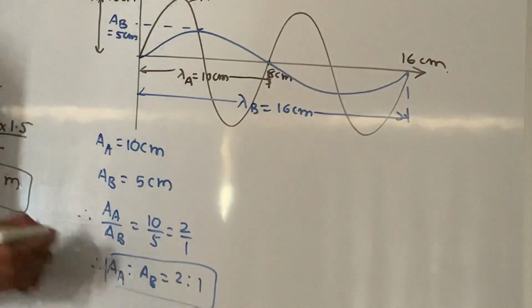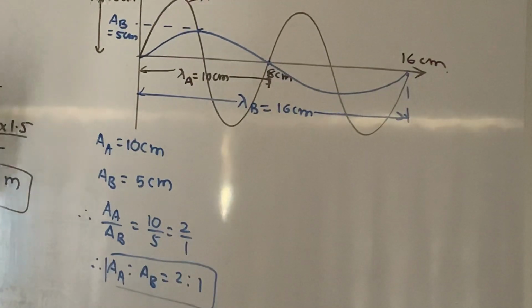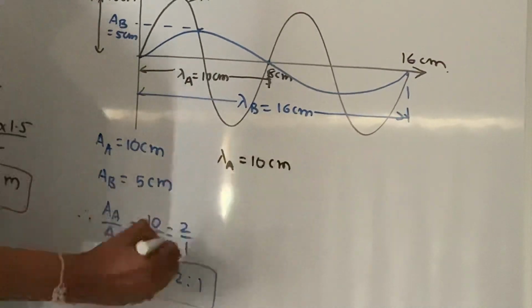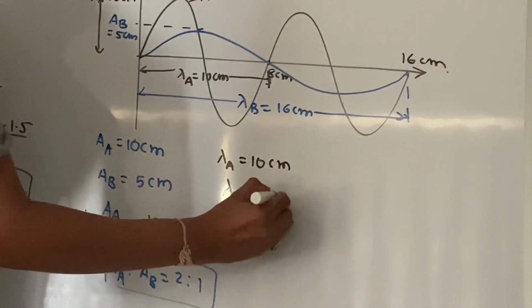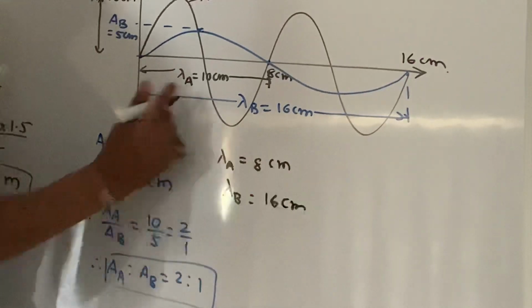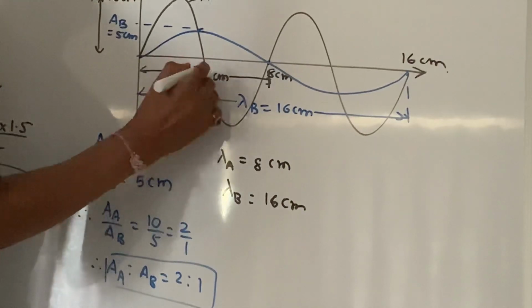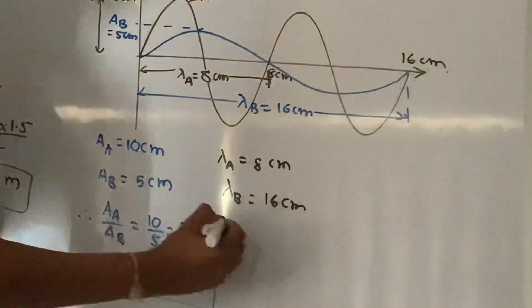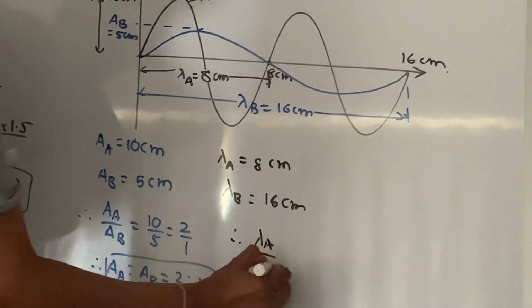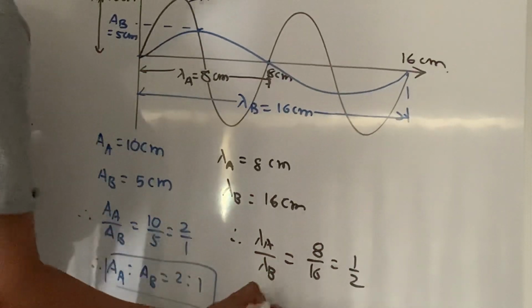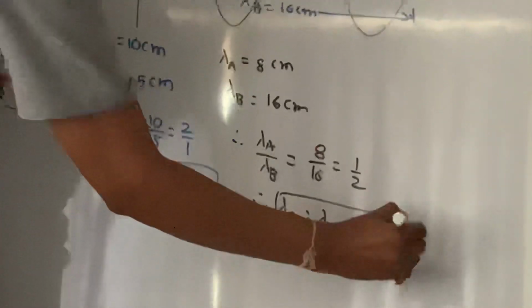This is one part. Now the second part: wavelength of A is directly given, which is 8 centimeter, not 10. Wavelength of B is given as 16 centimeter. Now, can I write here, therefore, lambda A is to lambda B is 8 upon 16, that is 1 by 2. So I will write lambda A is to lambda B is 1 is to 2.